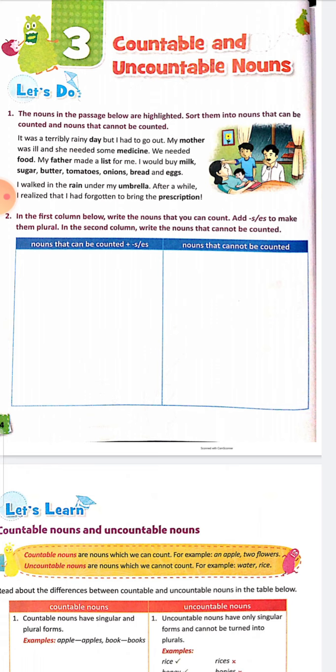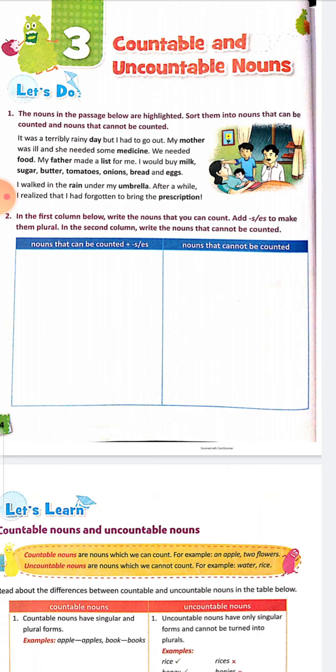It was a terribly rainy day, but I had to go out. Day is a countable noun, we can count it. We have to write it on the left, under nouns that can be counted, plus s or es. Okay, day. My mother was ill and she needed some medicine. Mother and medicine both will be here, countable.